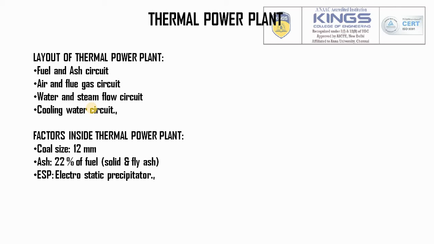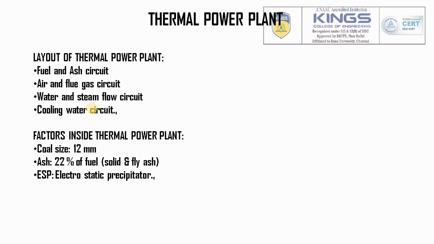Factors inside the thermal power plant. The standard coal size is 12 mm. The ash collected inside the thermal power plant would be 22% of the fuel, and the ESP, electrostatic precipitator, is highly useful in collecting the smoke and important toxic particles like sulfur dioxide, carbon dioxide, and so on.